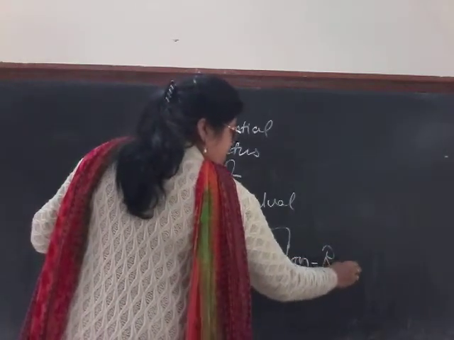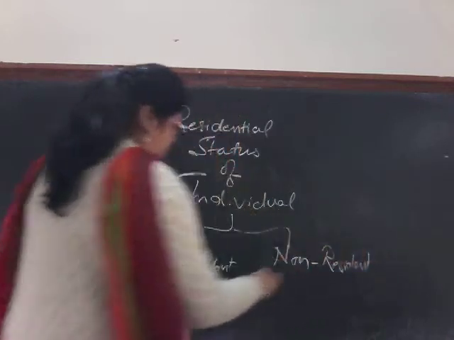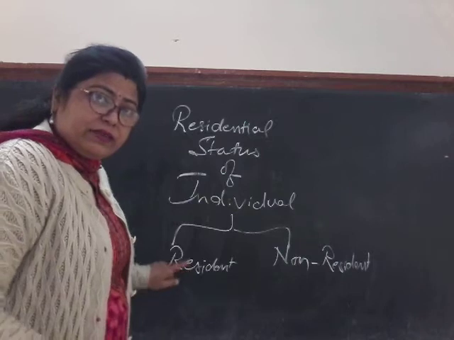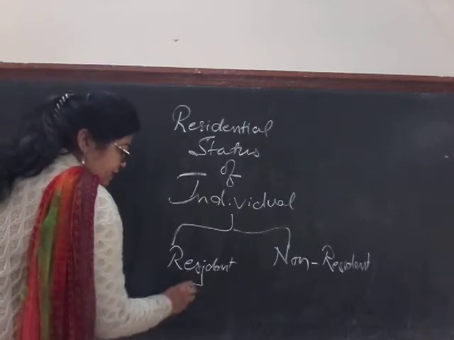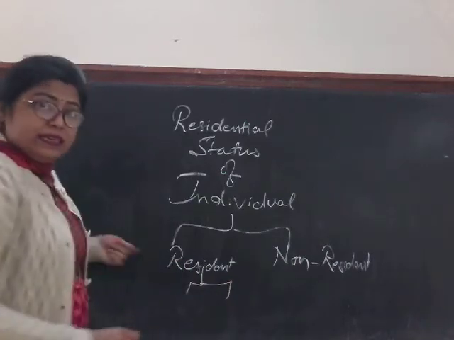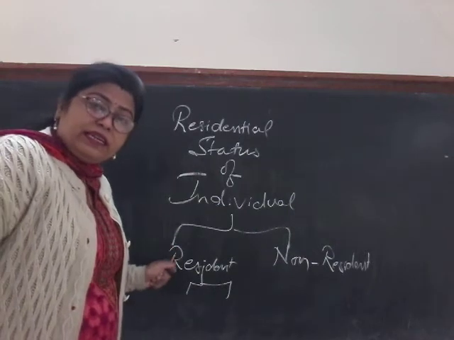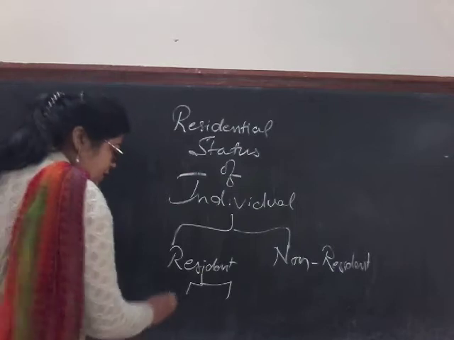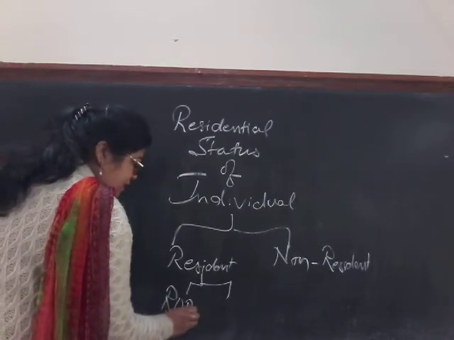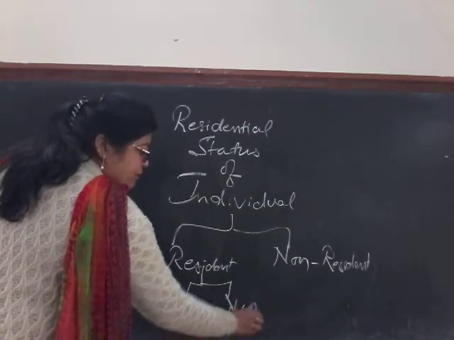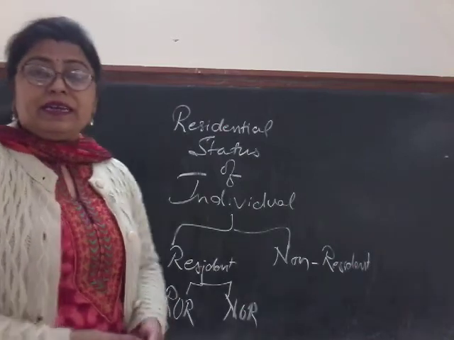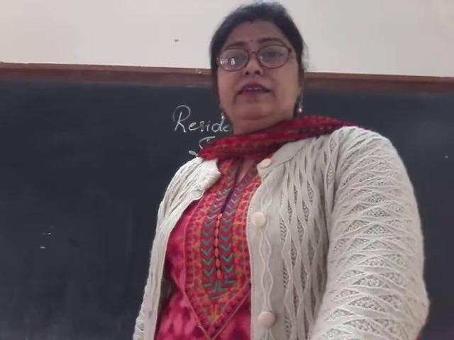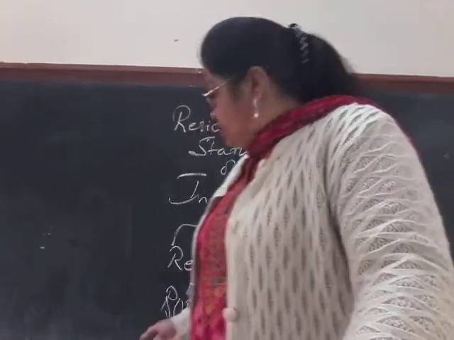This is the first thing, either resident or non-resident, and then under resident we have a further category, that is whether the individual is ordinarily resident or not ordinarily resident. So I will be writing ROR and NOR for the time being. So I repeat, ordinarily resident or not ordinarily resident.